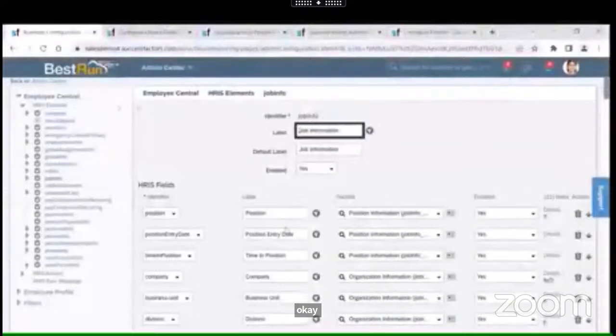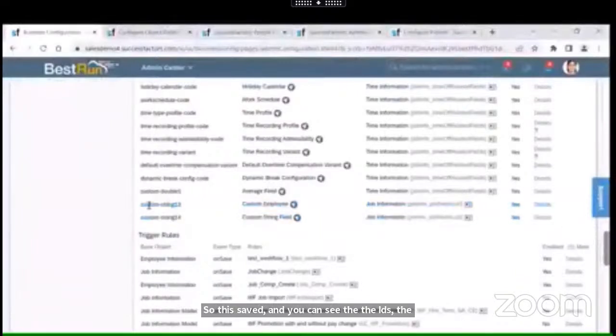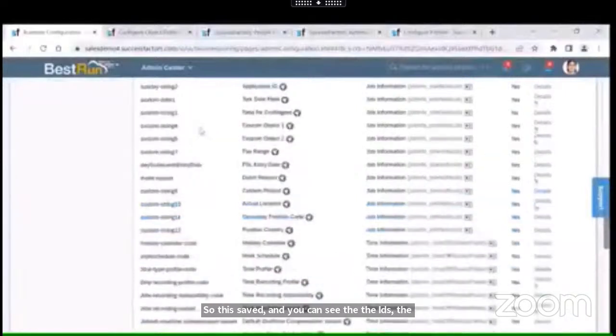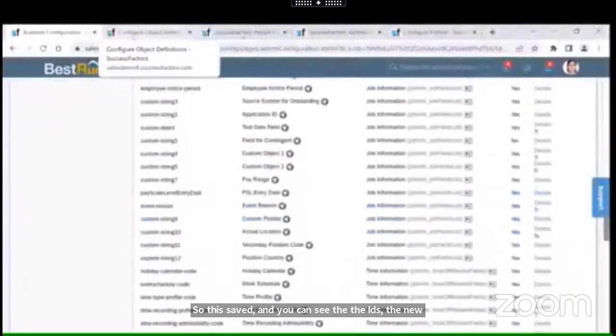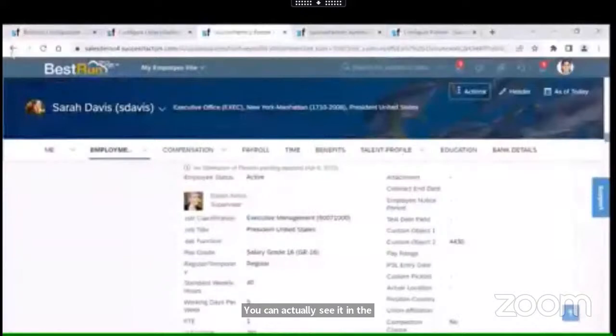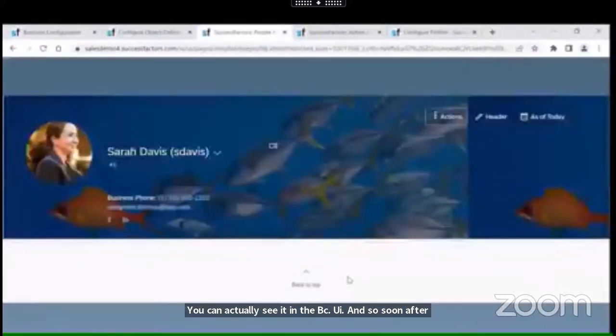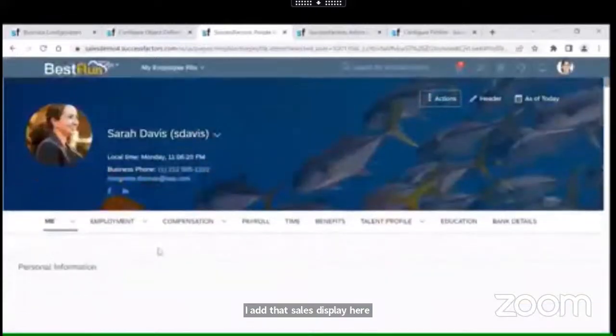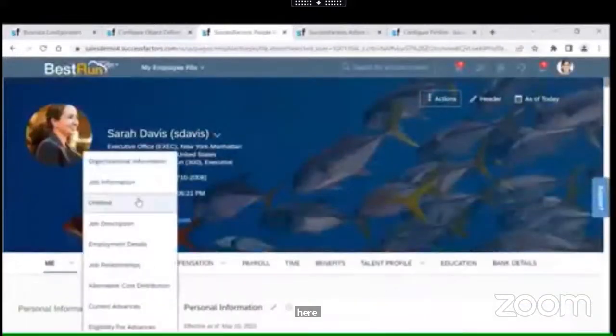Okay. Yeah, it is saved, and you can see the IDs of the new fields which we have created. You can actually see it in the BCUI. Soon after I add that field, will it display here? Okay, let's see.